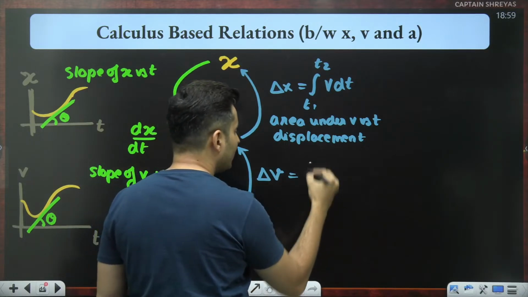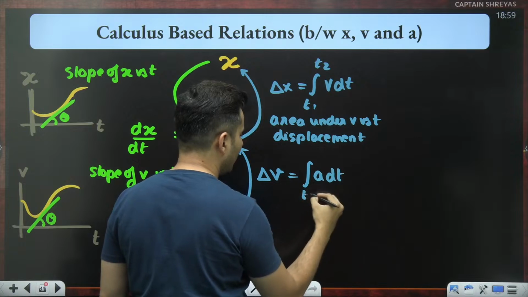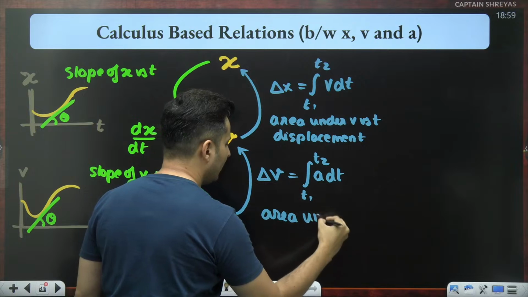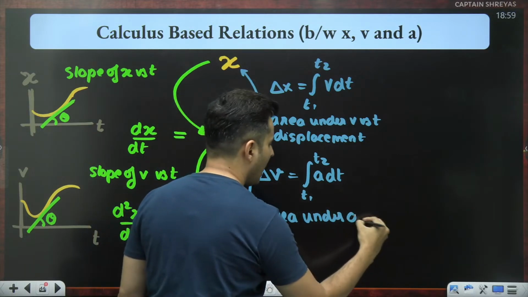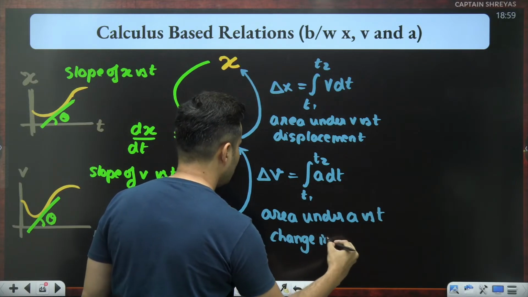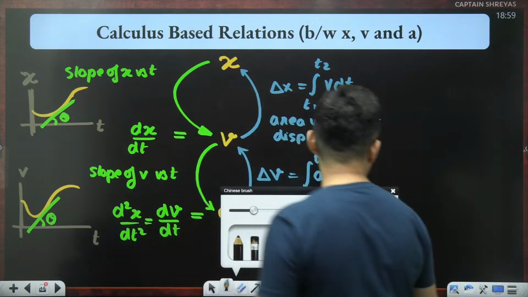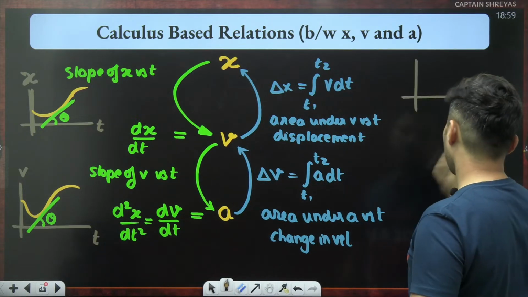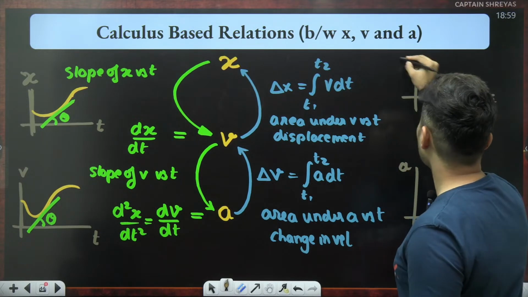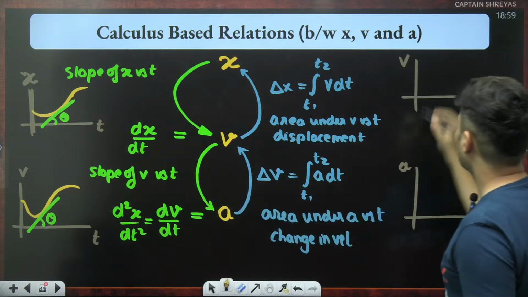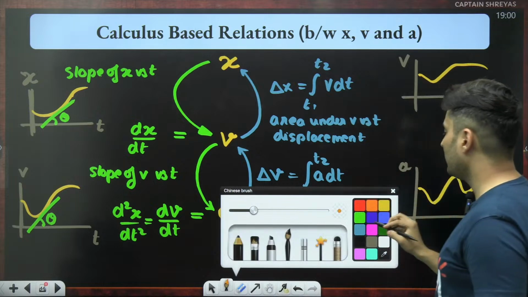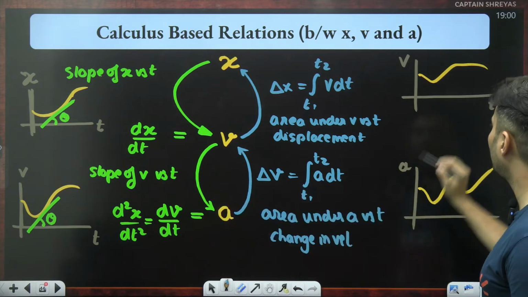It is delta v is the integration of acceleration with time. So this is from t1 to t2. So I can say the area under acceleration versus time gives me the change in the velocity. Graphically, if you want to see it, this is time, this is acceleration, this is time, this is velocity. So you have some random graph, and you are basically trying to find the area under it.